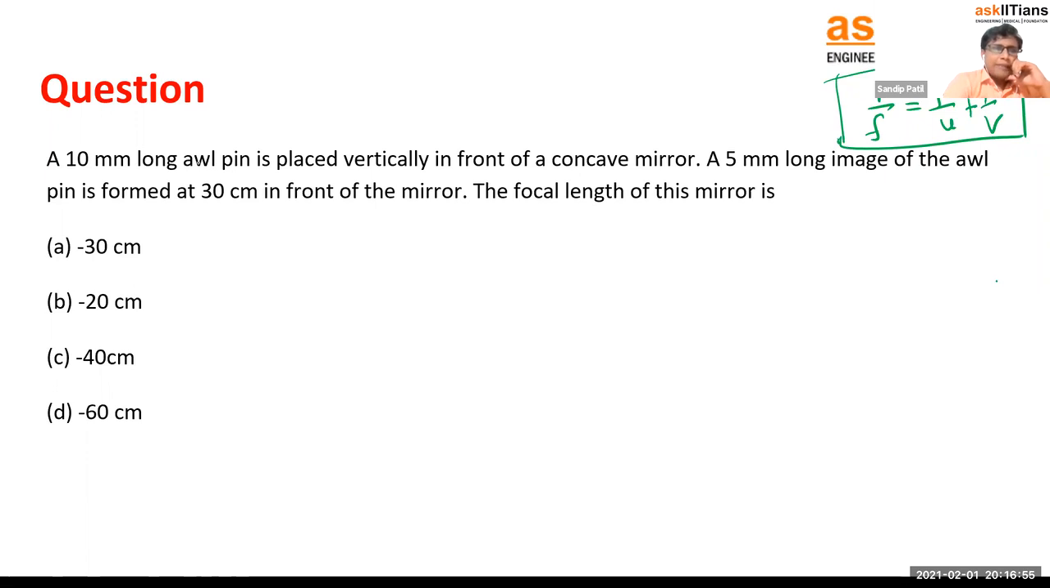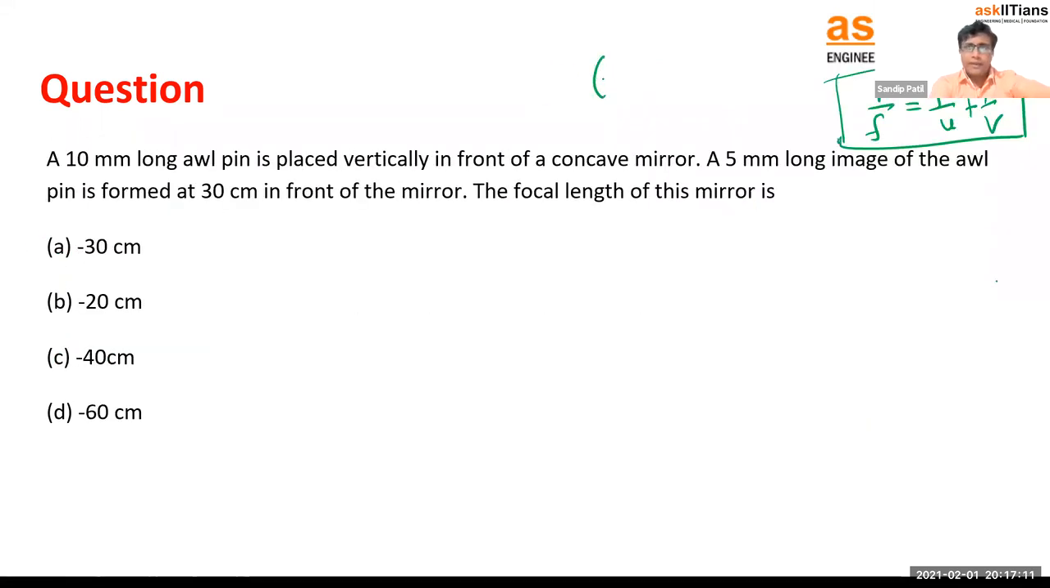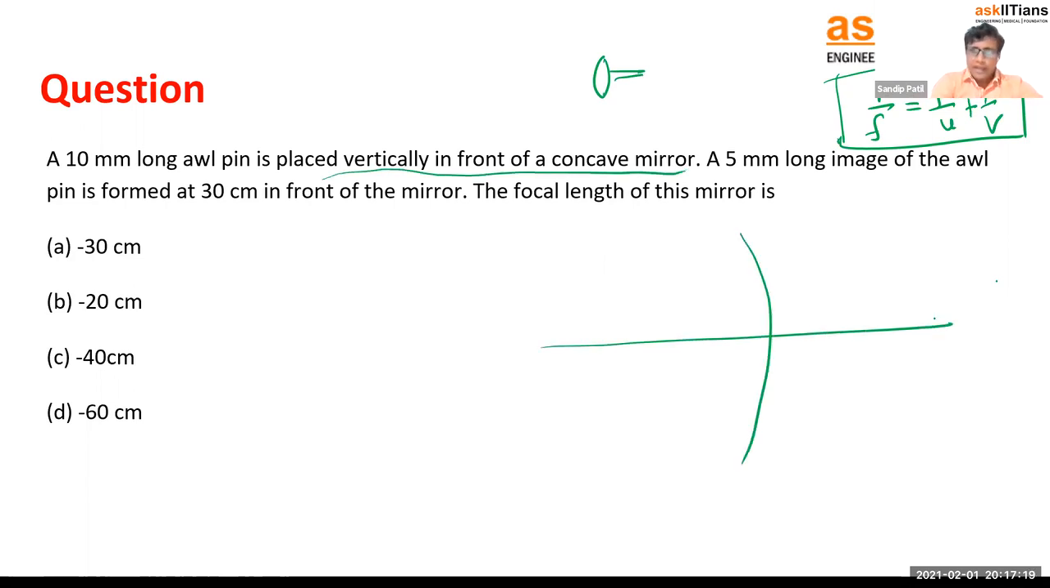A 10 millimeter long awl pin, that pin we use to stick anything to the board, right? So the pin looks something like this, which has a pointy head, a thumbtack, you can say. Okay, so this is the pin. It is placed vertically in front of a concave mirror, right? The concave mirror is like this, and a 5 millimeter long image of the awl pin is formed at 30 centimeter in front of the mirror. In front means what? Here, right?